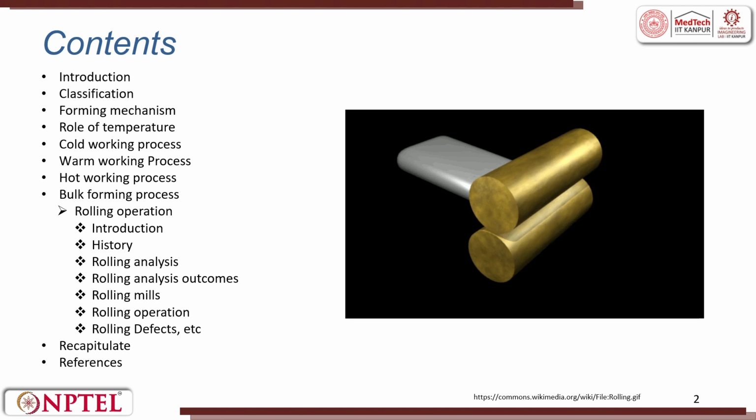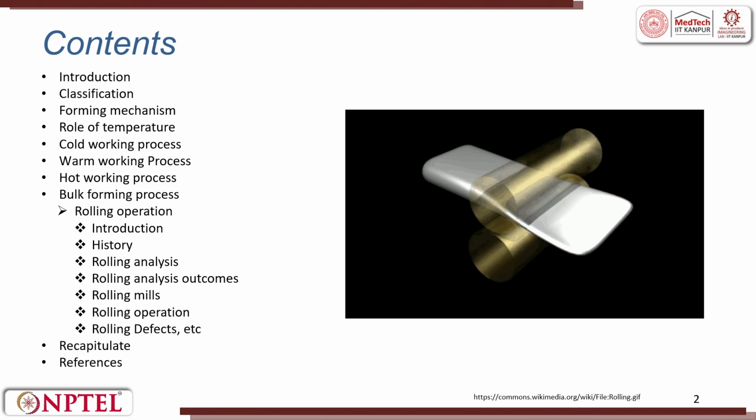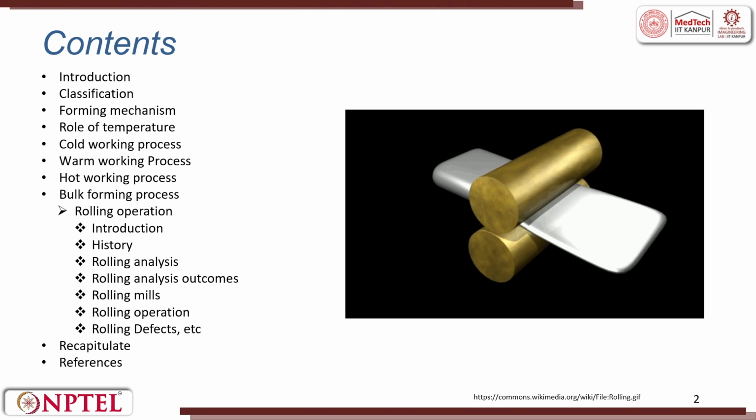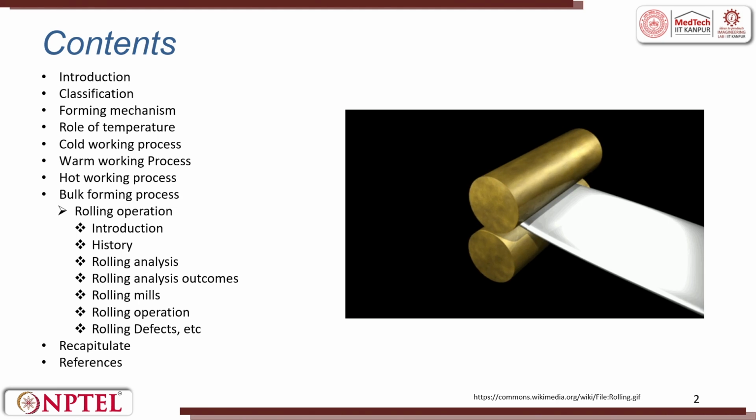So, like that here also we try to classify. Classify how? We will try to classify based upon the raw material available to us. That is one way of doing it. Then the shape to be made, for example, whether it has to be continuous or discrete. So, we will see the classifications.